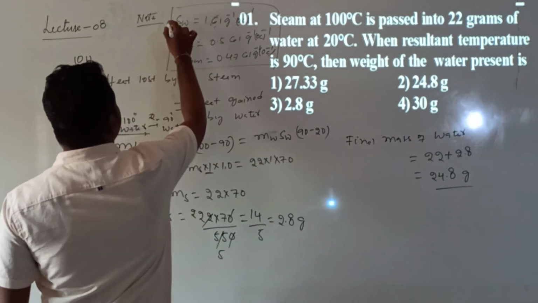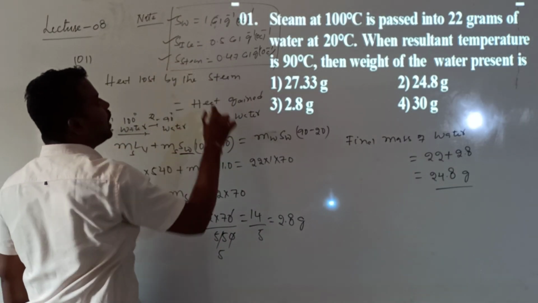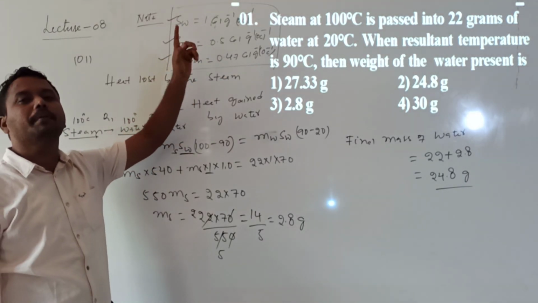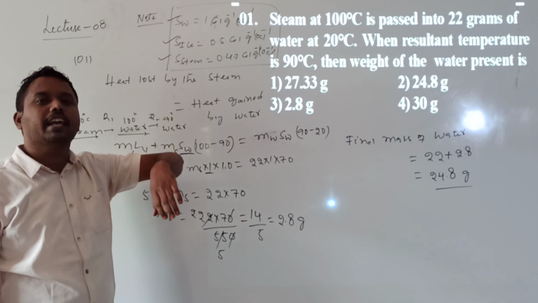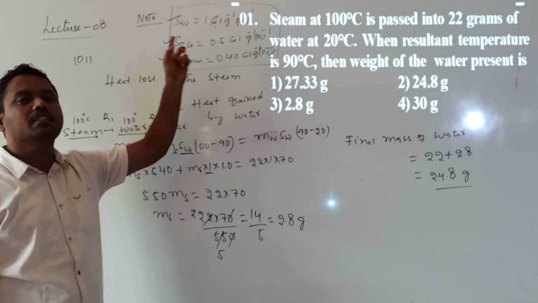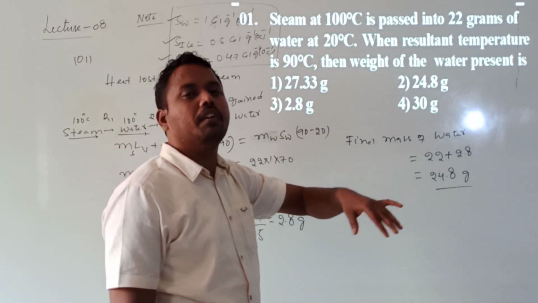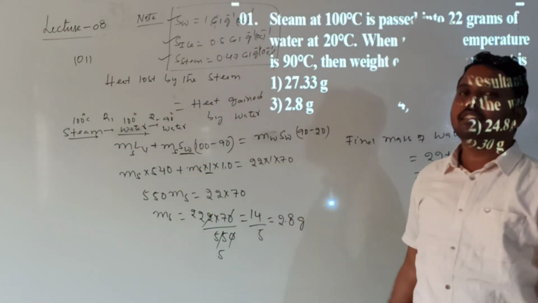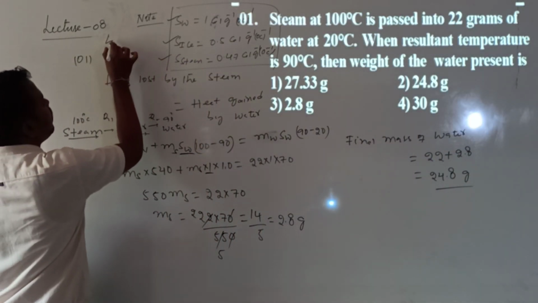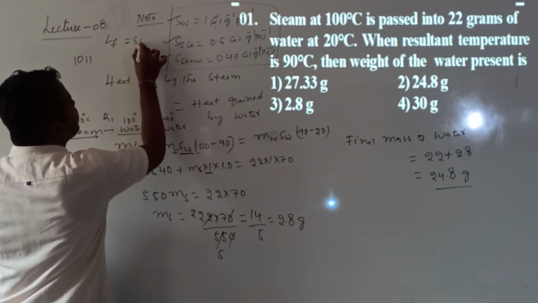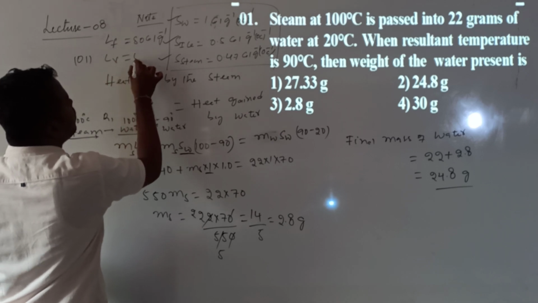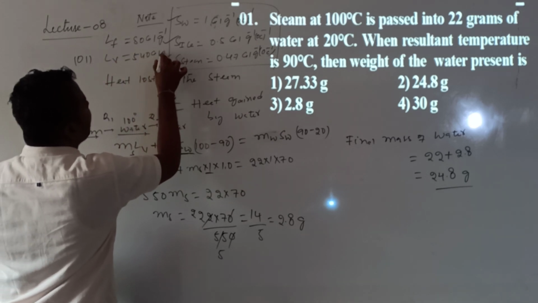When you observe the specific heat of water, ice and steam, the specific heat of ice is less compared with water. What does it mean? Ice can be heated faster compared with water. The specific heat of steam is more compared with ice, so steam can be heated and cooled faster compared with ice. Also, I told you the latent heat values: the latent heat of fusion is 80 calorie per gram, and the latent heat of vaporization is 540 calorie per gram.